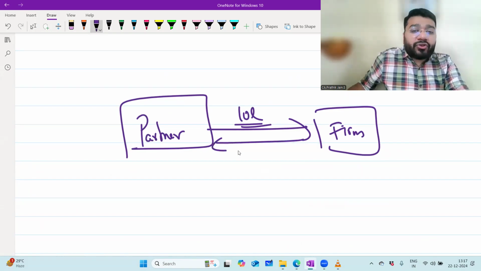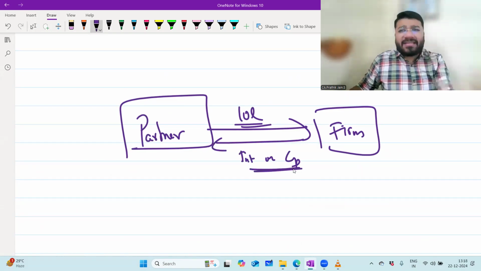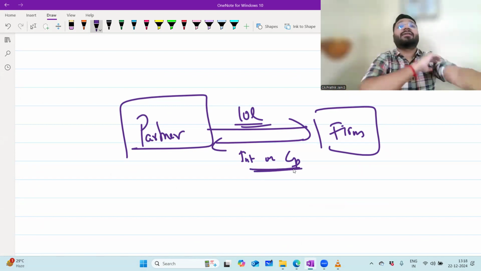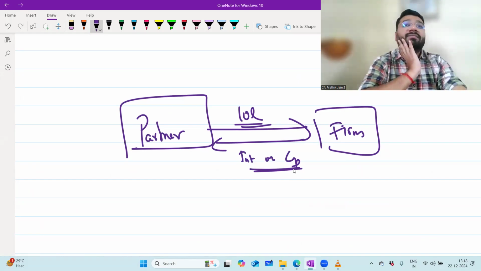In return, the firm is supposed to pay interest on capital. The question is, why is the firm supposed to pay interest? Why interest? Why interest? Shakti, why interest?